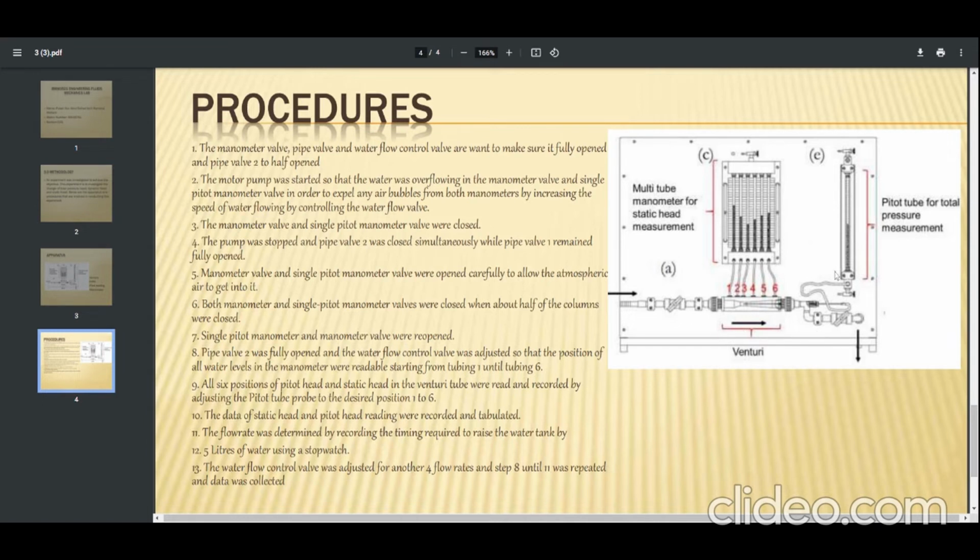Then 5 liters of water were recorded by using a stopwatch. The water flow control valve was adjusted for another 4 flow rates, and steps 8 until 11 were repeated.